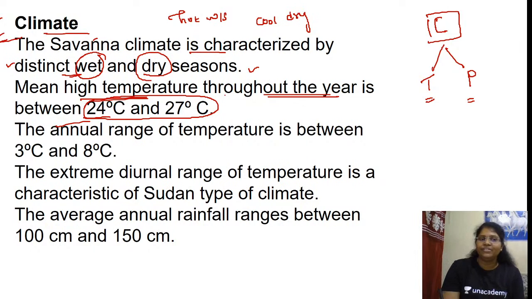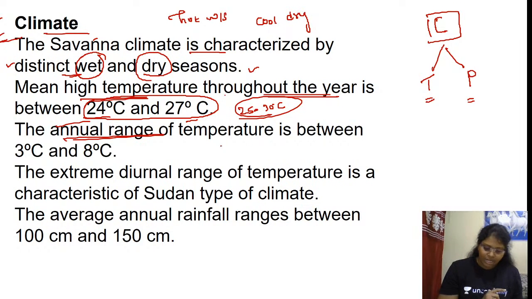Here we have a difference between winter temperature and summer temperature. Winter temperature is 15 to 30 and summer temperature is 25 to 30. So on average, it is greater than 25 and less than 30 degrees Celsius. The annual range of temperature: what do you mean by annual range? Annual range is between the highest and the lowest.